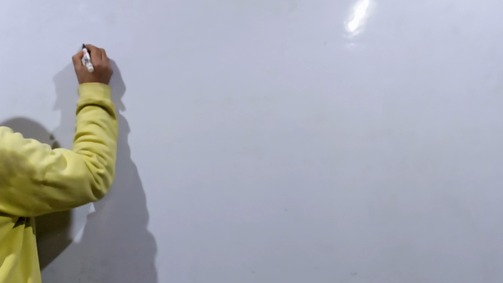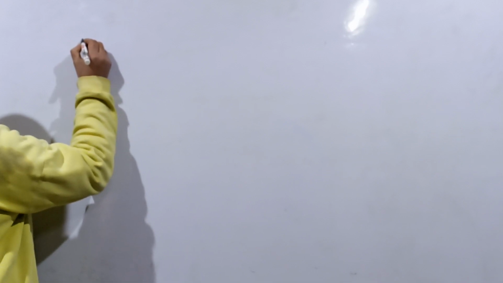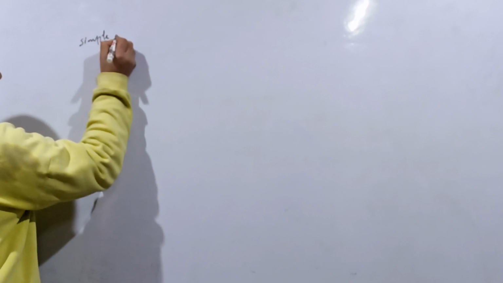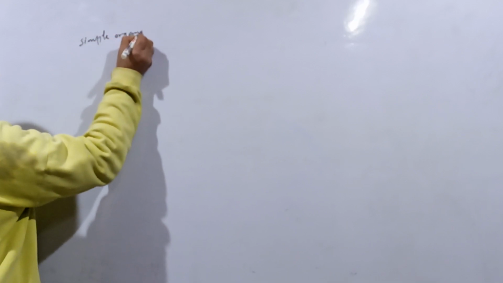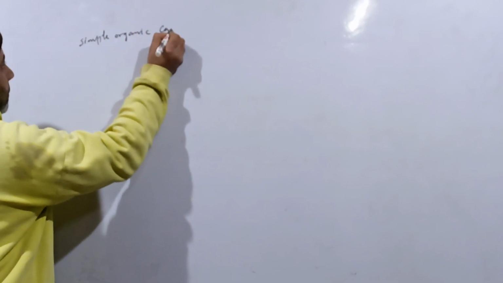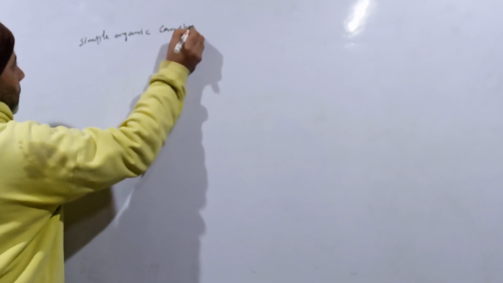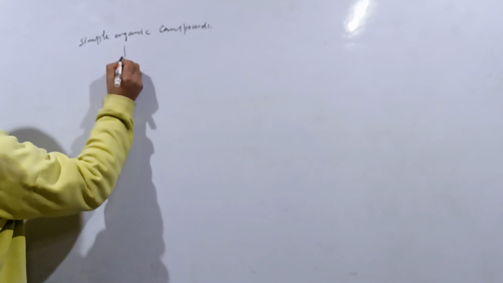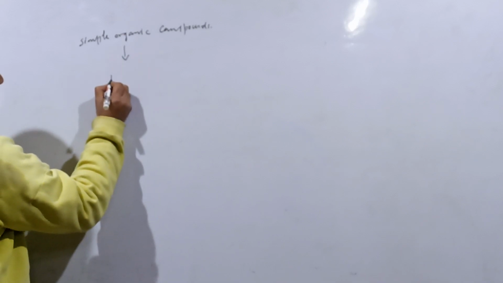Since in our previous lecture we have classified organic compounds into one class, simple organic compounds. Furthermore, these were simply called hydrocarbons.